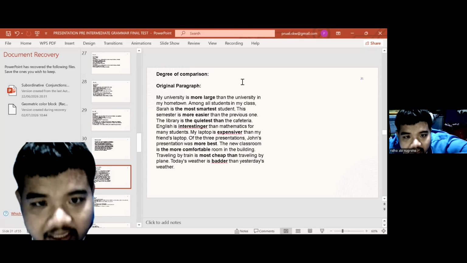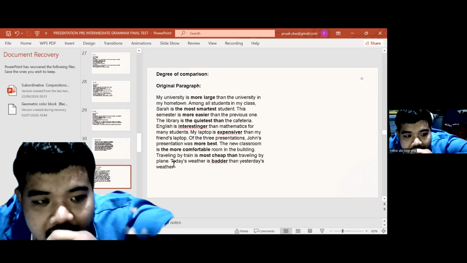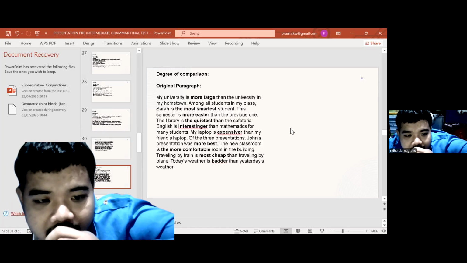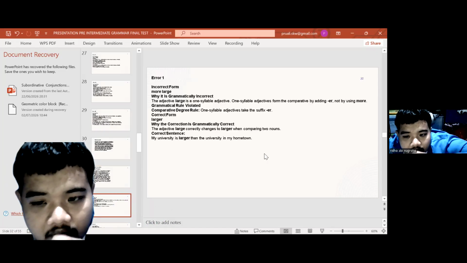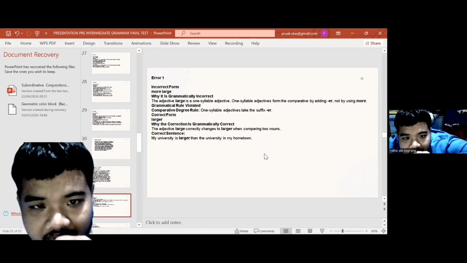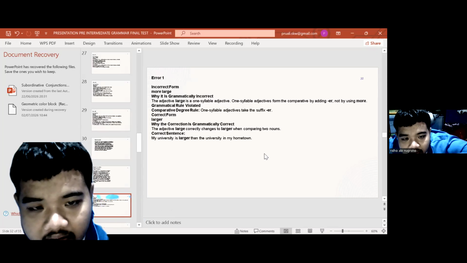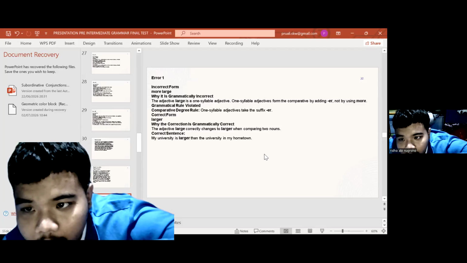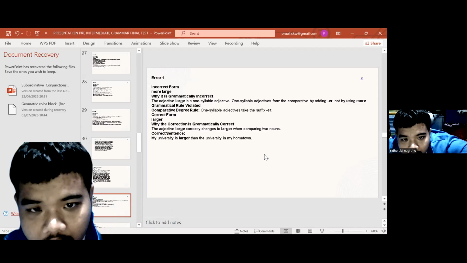Okay. The degree of comparison. This is the incorrect or original paragraph. Error 1. Incorrect form: "more large." Why is it grammatically incorrect? Because the adjective "large" is a one-syllable adjective. One-syllable adjectives form the comparative by adding "er," not by using "more." Grammatical rule violated: comparative degree rule. One-syllable adjectives take the suffix "er."